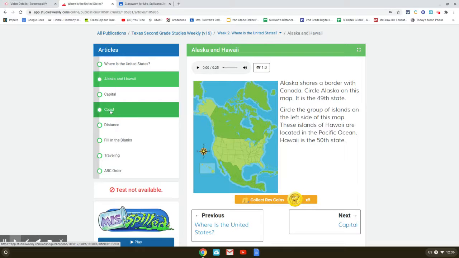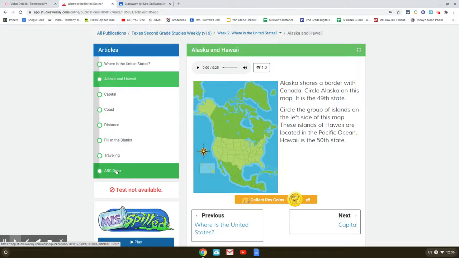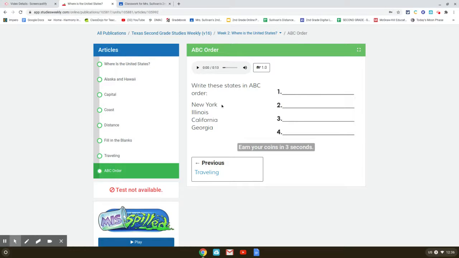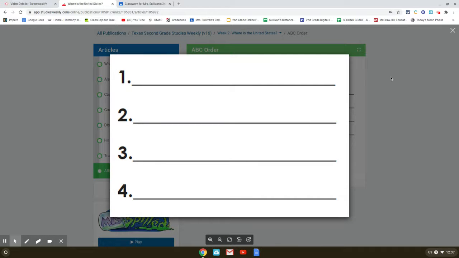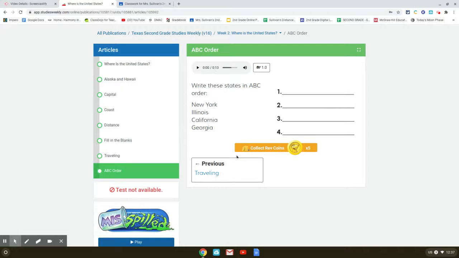Oop, there's one of the words we were looking for. Oh, and look, there's another one. So these 2 terms you should know by the time you're done. And then when you are finished with all articles, you will end up on the ABC order. And you're given these words right here: New York, Illinois, California, and Georgia. These are all states in our country. And I would like you on a piece of paper to write them in alphabetical order. And you can turn them in through Google Classroom if you need to take a picture, whatever works for you.